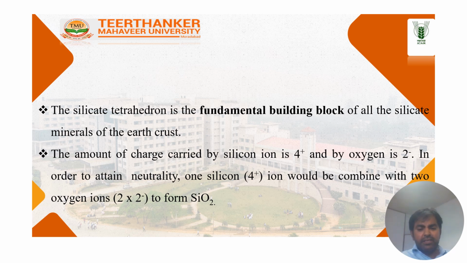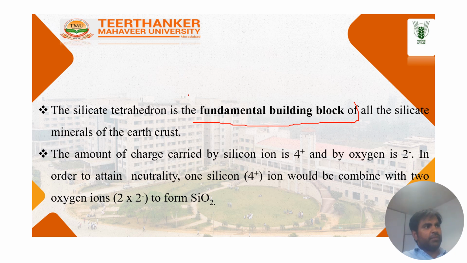It is the basic fundamental building block of the silicate minerals of the earth's crust. Most of the minerals are formed by this basic silica tetrahedral structure.